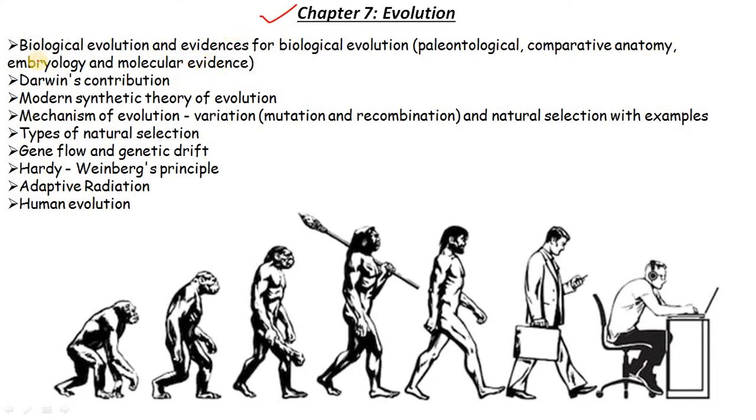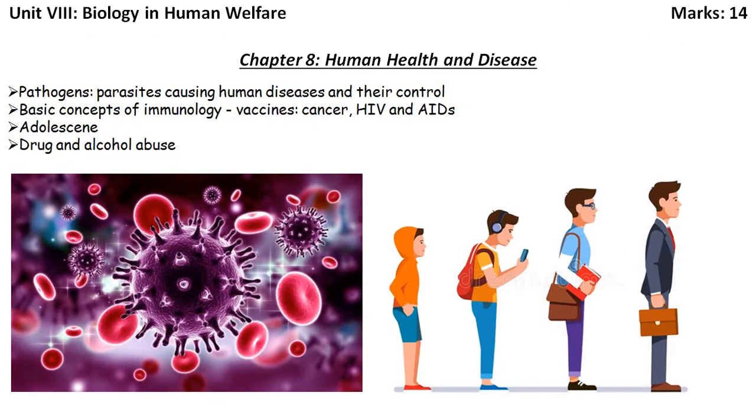Chapter 7, Evolution: biological evolution and evidences for biological evolution, Darwin's contribution, modern synthetic theory of evolution, mechanism of evolution, variation, mutation and recombination and natural selection with examples, types of natural selection, gene flow and genetic drift, Hardy-Weinberg principle, adaptive radiation, human evolution.